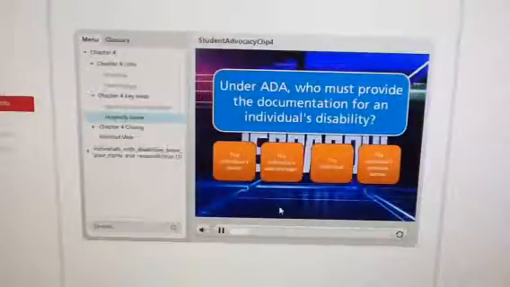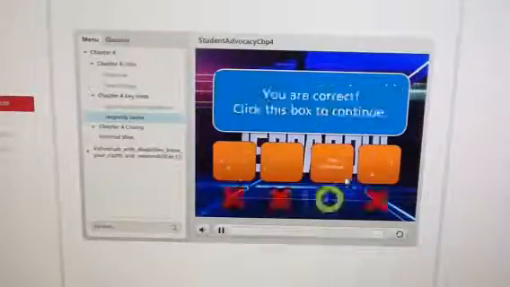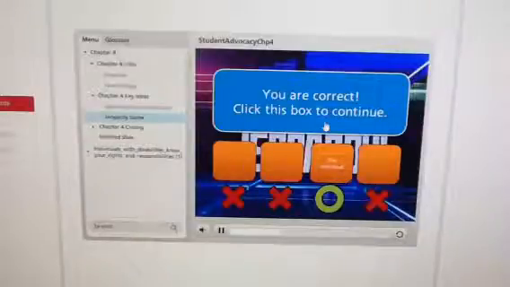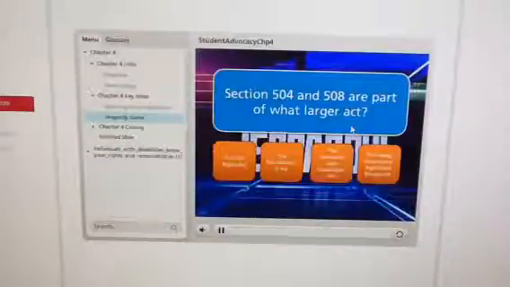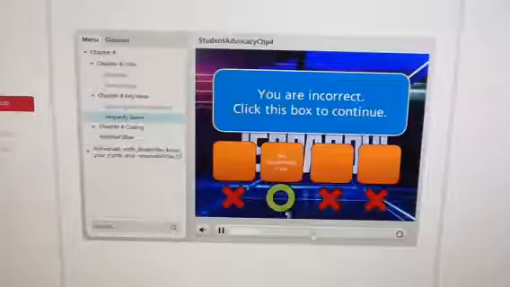Under ADA, who must provide the documentation for an individual's disability? The individual's doctor, the individual's case manager, the individual's previous school. You are correct. Section 504 and 508 are part of what larger act? The Civil Rights Act, the Rehabilitation Act, the Americans with Disabilities Act, the Family Educational Rights and Privacy Act. You are incorrect.